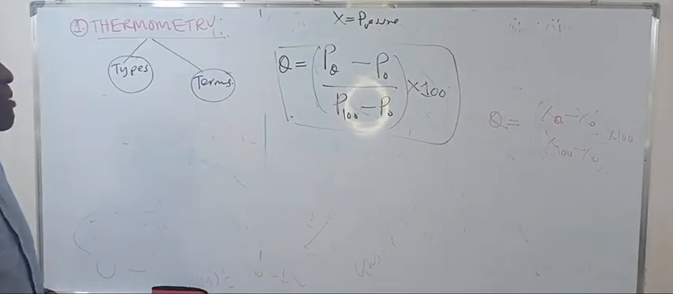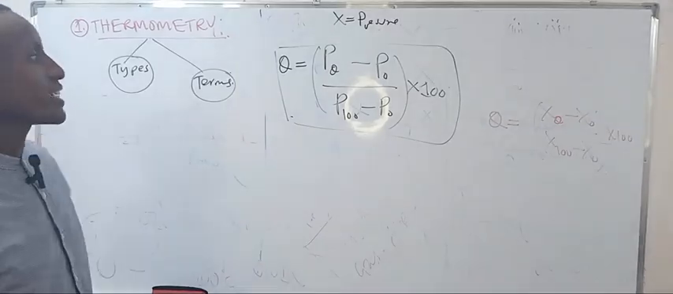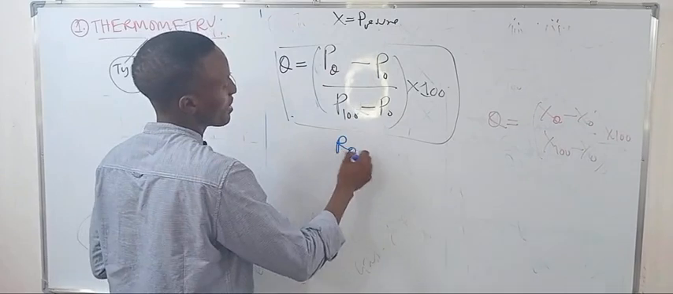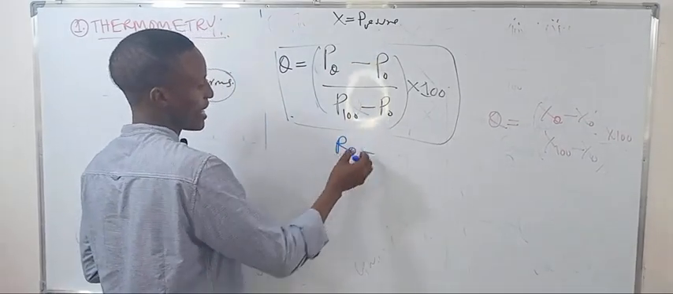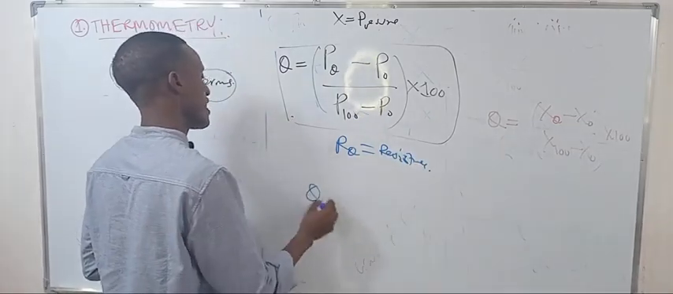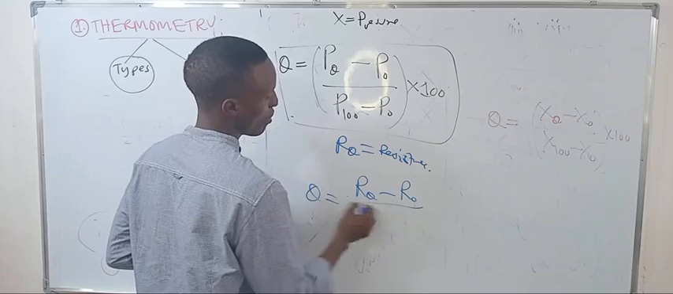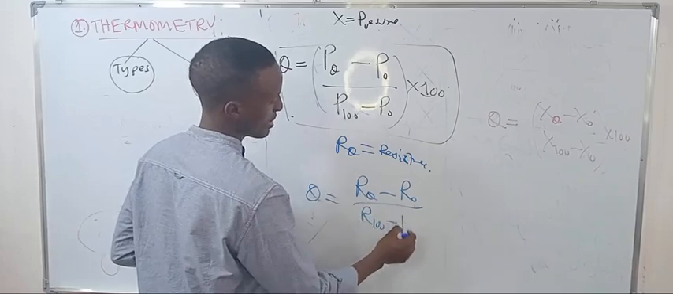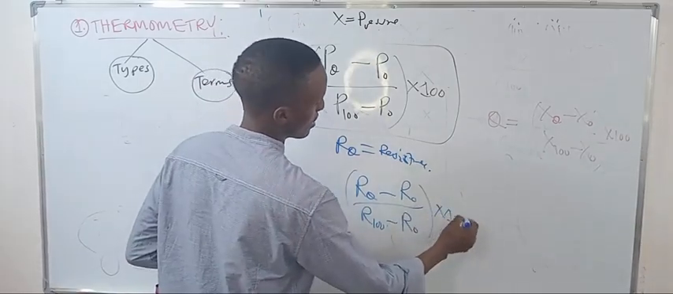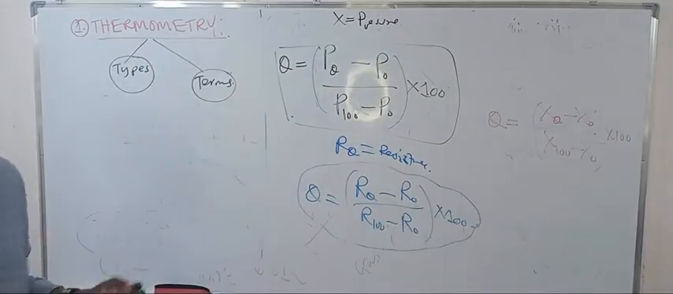That's just the introduction, the terms. If it's about resistance, you just put the resistance. So finding theta is equal to resistance at that temperature minus resistance at 0, over resistance at 100 minus resistance at 0, times 100. That's all about the temperature. That's how we find the temperature.